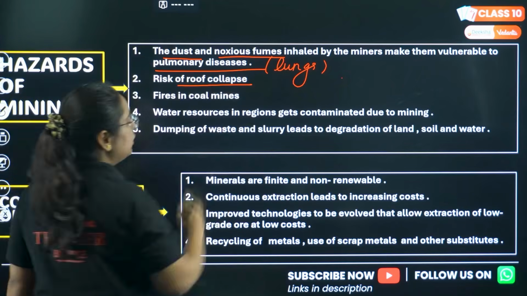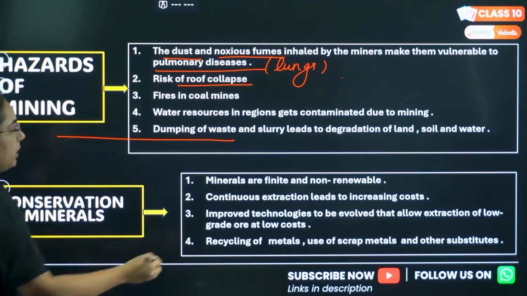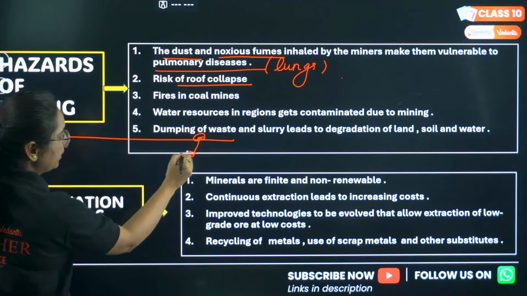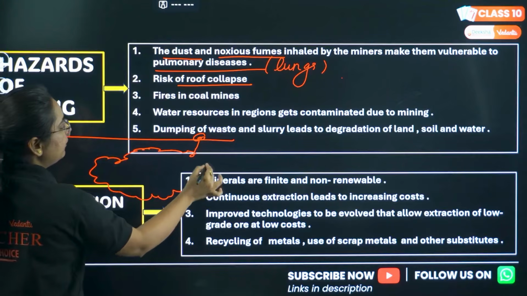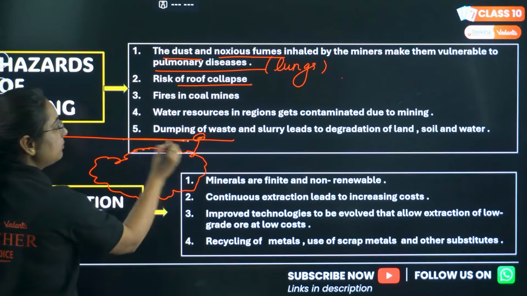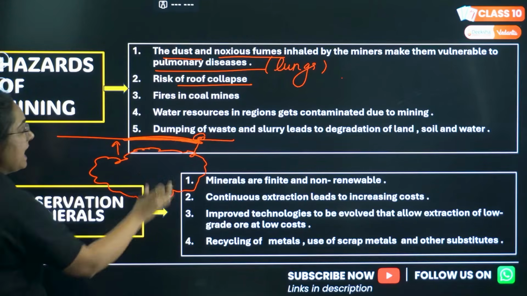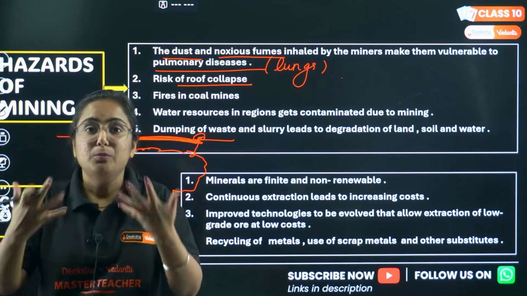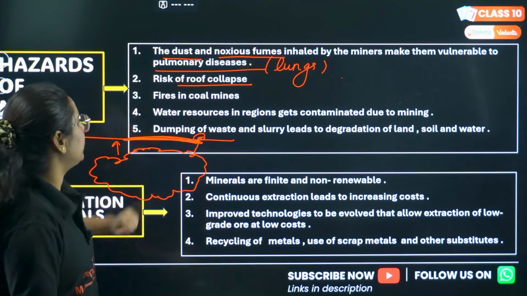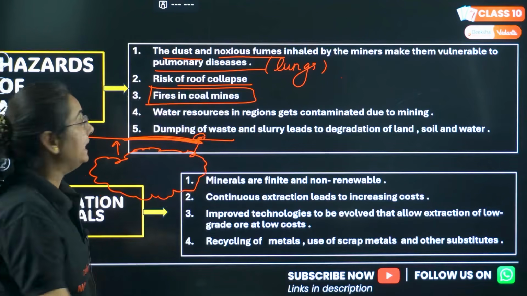Risk of roof collapse. What happens in mining activity? Like, this is the earth crust, okay? We start digging from here, because we know that there is a mineral found here. There are sometimes chances that the width of this crust reduces and it can fall, which definitely leads to the death of many people working below it. There are chances of fire in coal mines, which is very definite.